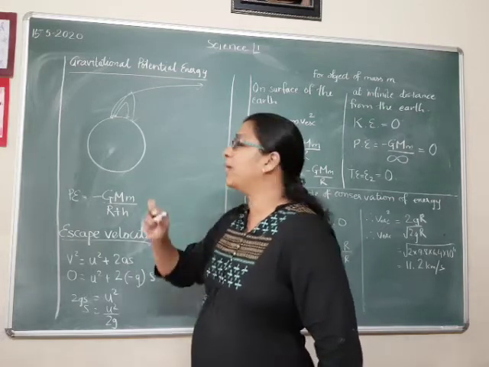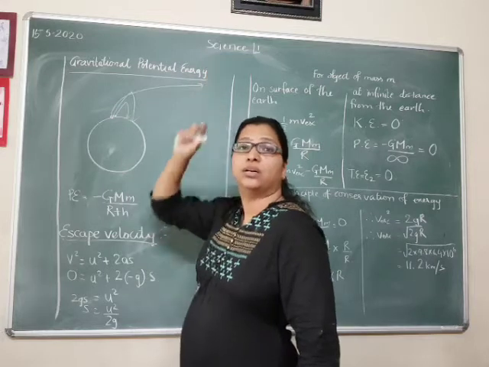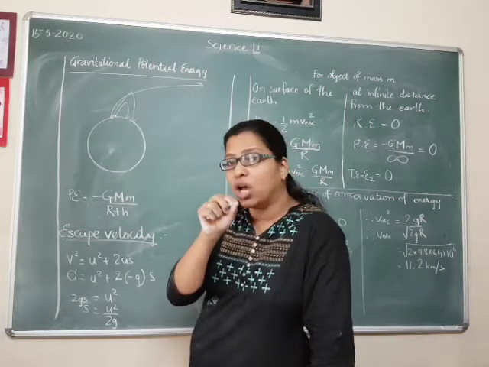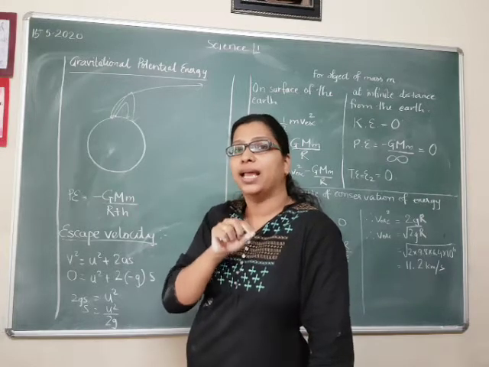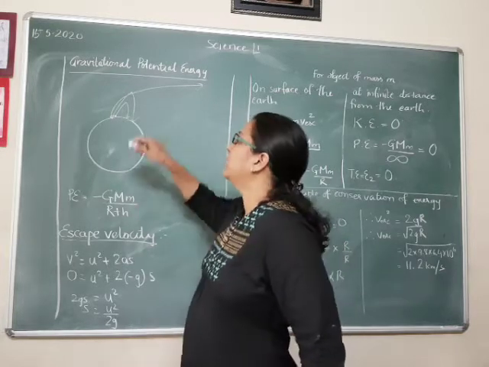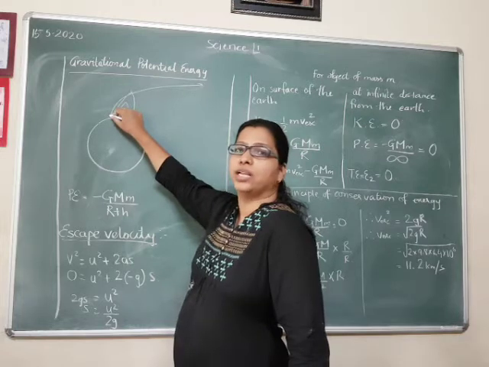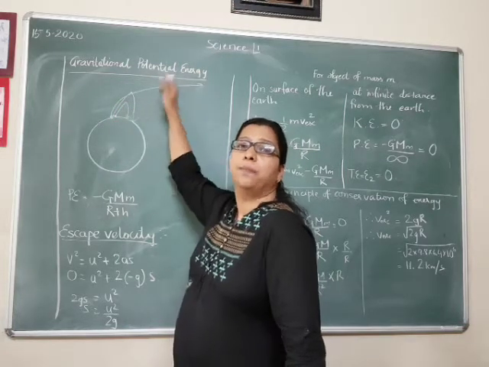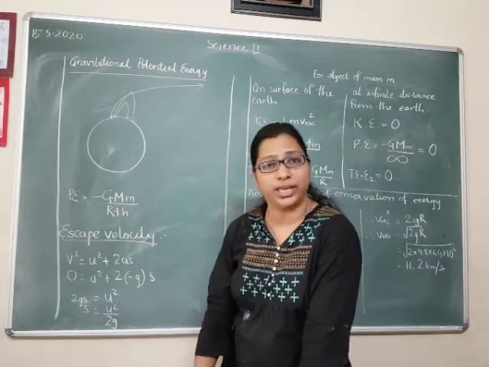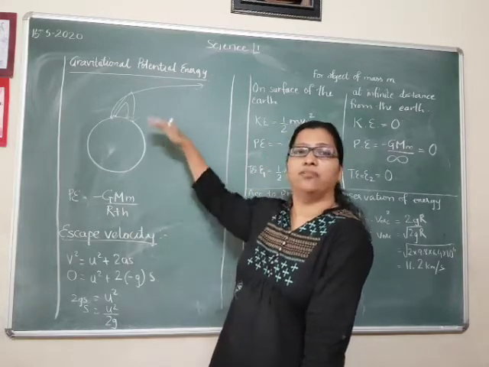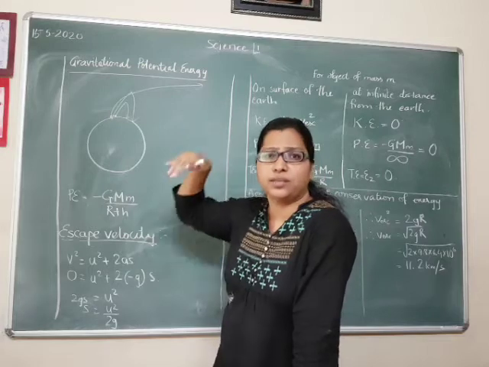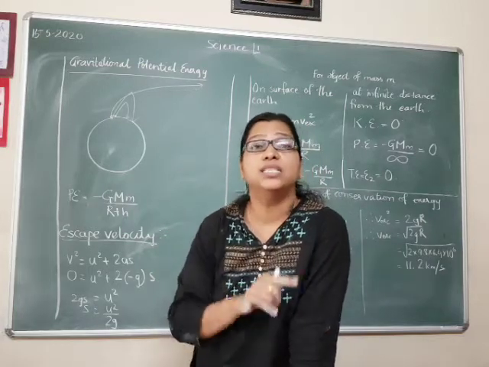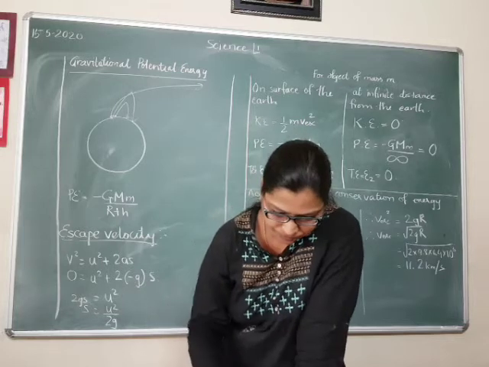When an object is able to cross the earth's gravitational pull, that velocity is called escape velocity. So at a particular velocity, what will happen? This object will be able to surpass the gravitational pull of the earth and will go to such a place where the gravitational pull will be 0 on it.